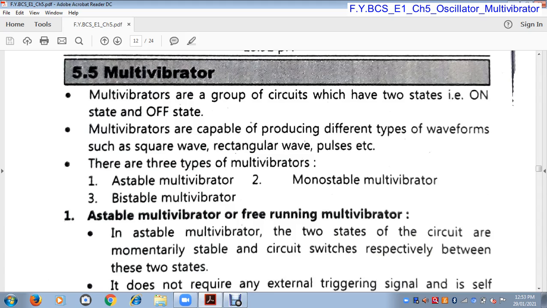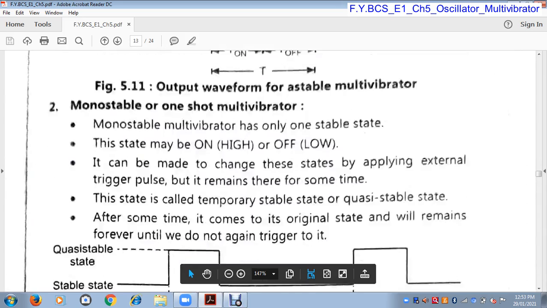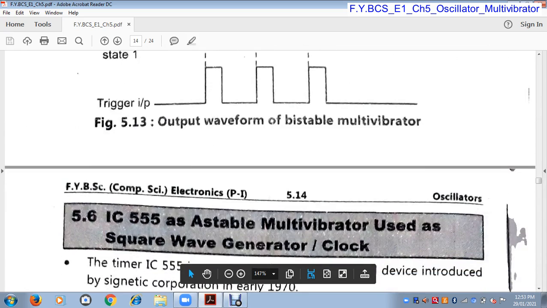In astable multivibrator, no states are stable. In monostable multivibrator, only one state is stable, either the on state or the off state, but only one state is stable. In bistable multivibrator, both states, on state and off state, are stable. Two states are stable.